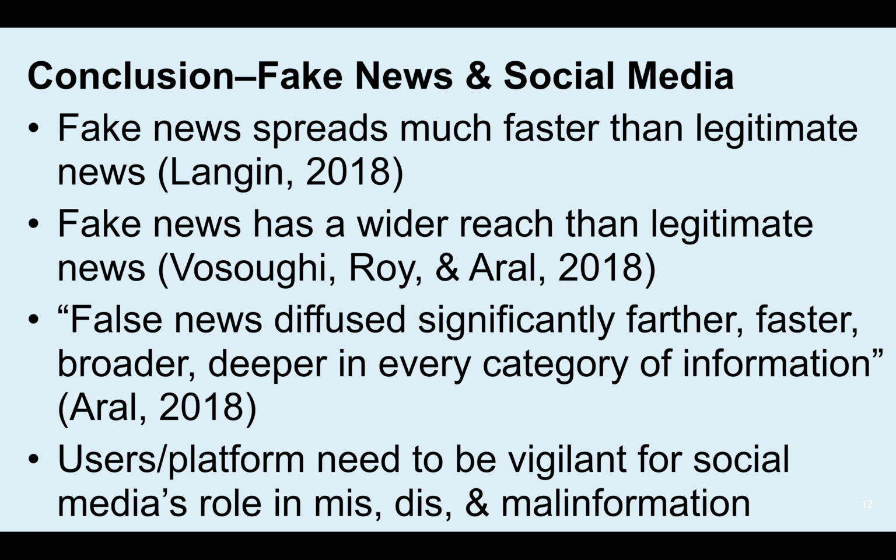From all this, when you think about fake news, social media, and more online communications, just to reiterate a couple points. Fake news spreads much faster than legitimate news, up to 10 times. Fake news has a wider reach than legitimate news. False news, as the major study of fake news talked about, diffuses significantly farther, faster, broader, deeper in every category of information, which is really stunning and bad. And finally, if you're a user or working for a platform, you both need to be vigilant for social media's role in mis, dis, and malinformation.